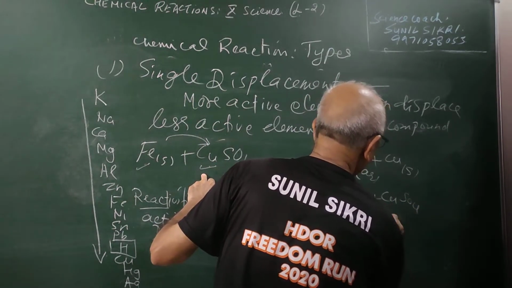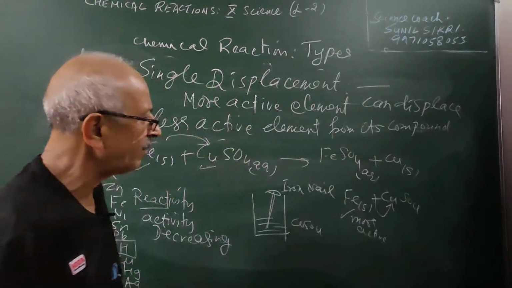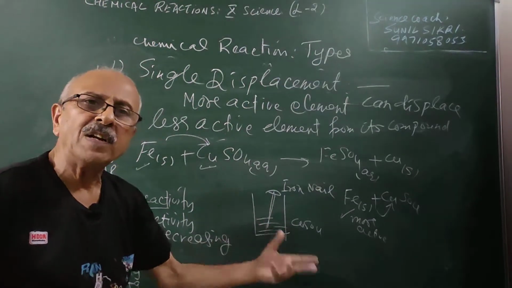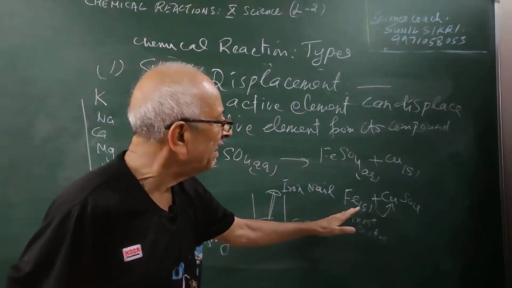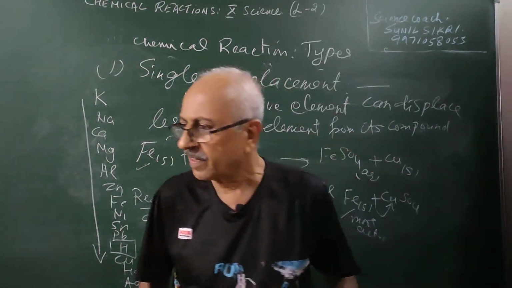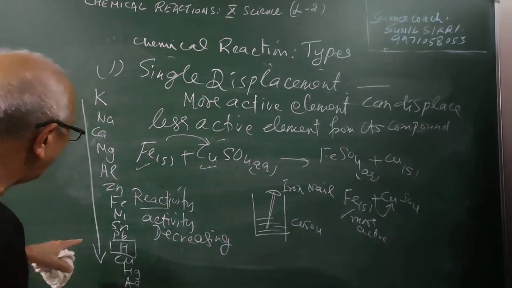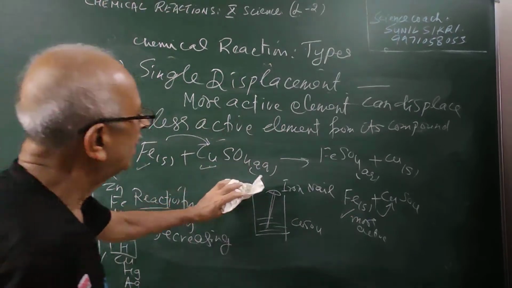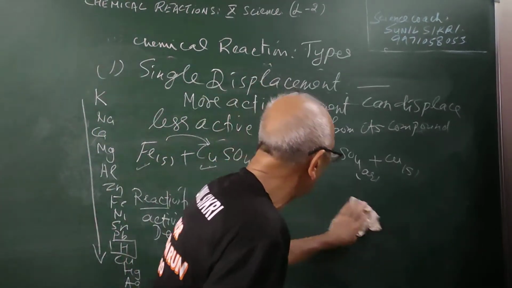So this will displace copper from copper sulfate, and you will see that the blue color will disappear, and what you will get will be a solution of ferrous sulfate and copper. These are the reactions. Similarly, all those metals which are above the hydrogen, they will displace hydrogen from the acids.